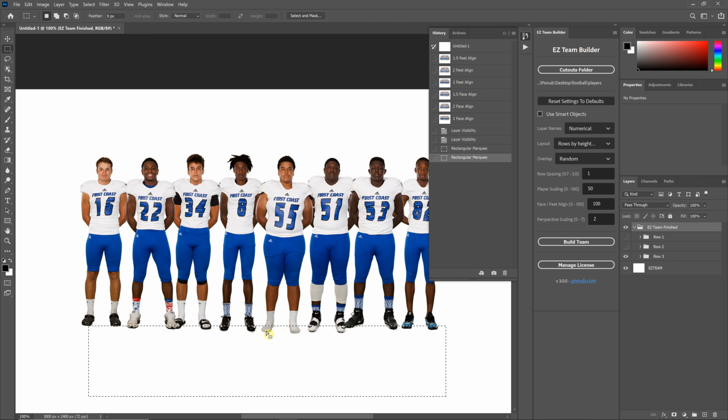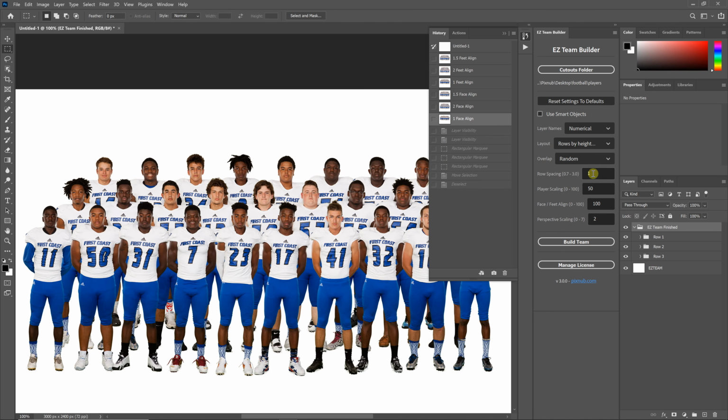Instead of pushing these taller players up so their feet match where the shorter players are, it's pushing those players down so that the center of the faces align. So you see now with this line, the center of the faces are aligning here. Because of that, if you're using a value of 1 with the face feet align at 0, you're going to see exactly 1 head height between the center of faces, and the chins will line up roughly to the top of the heads on the row below them.